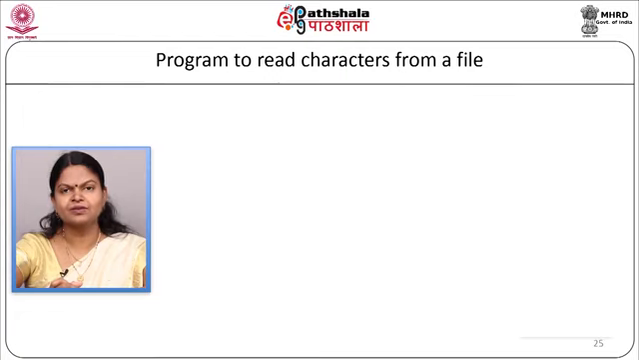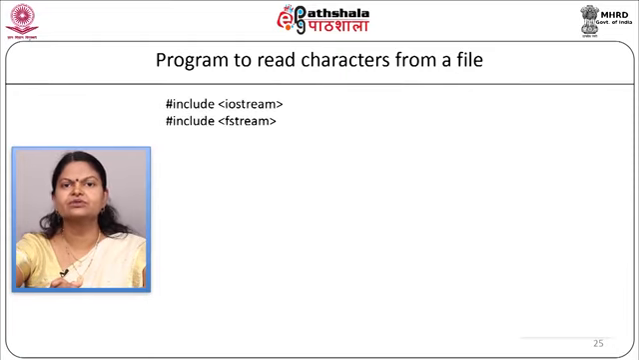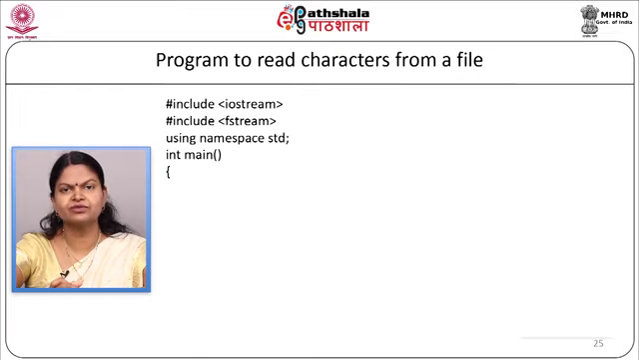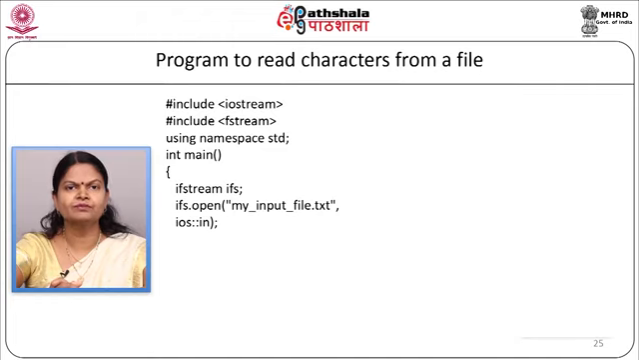Now, let us see a simple program to read the characters from a file and count the number of lines. We will start with our program: #include <iostream>, #include <fstream>. We will start with our main program, int main. First, we will define the object of class fstream, so we will define the object as fstream ifs. Now, we will open the file using ifs.open("myinputfile.txt") in input mode, so we are going to write ios::in. Now, we will declare our variables: char ch1, int numberoflines.